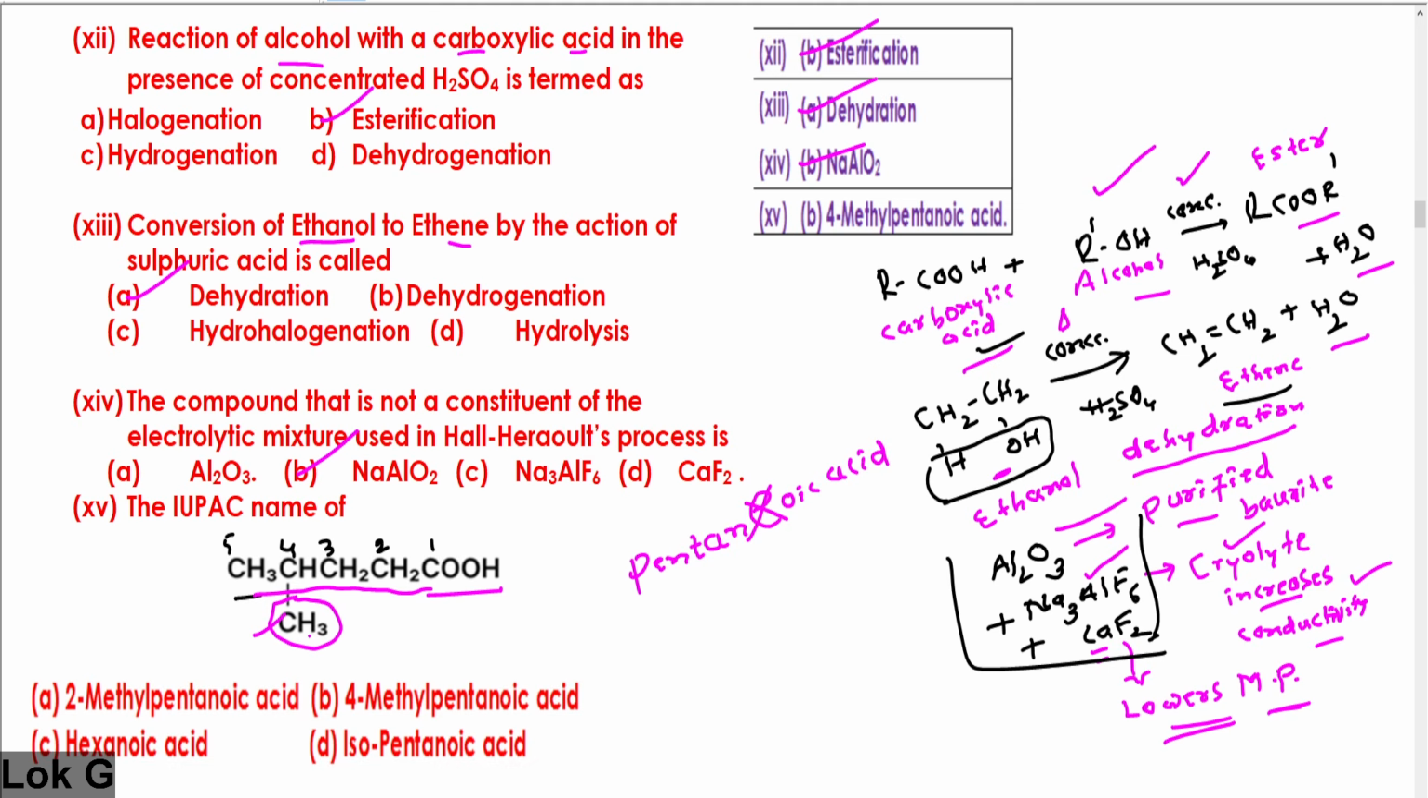Now, this methyl group is linked to which carbon atom? The 4th carbon atom. Therefore, according to the IUPAC rule, you have to write 4, hyphen, then write methyl, don't leave space. The correct answer is 4-methyl pentanoic acid. Practice writing IUPAC names, and that's all in this small video, my dear students.